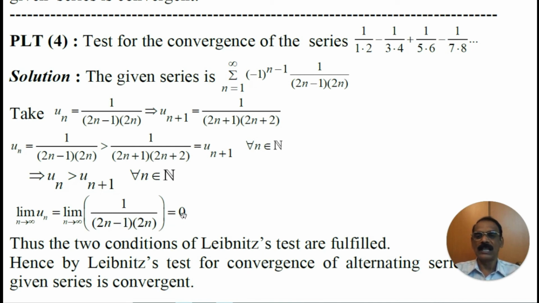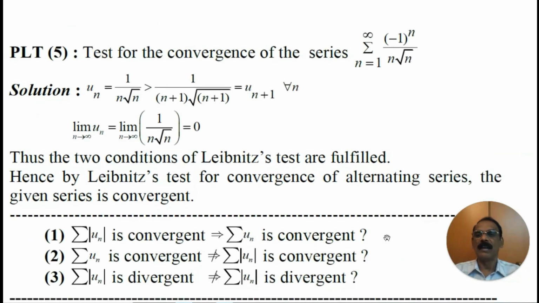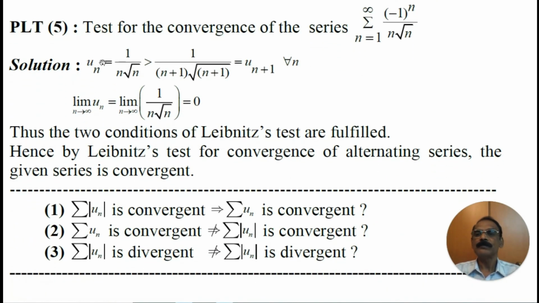Thus, all the conditions, that is, each un is positive, the sequence un is a decreasing sequence and the limit of un is 0, are satisfied. Hence, by Leibniz test for convergence of an alternating series, the given series is convergent.